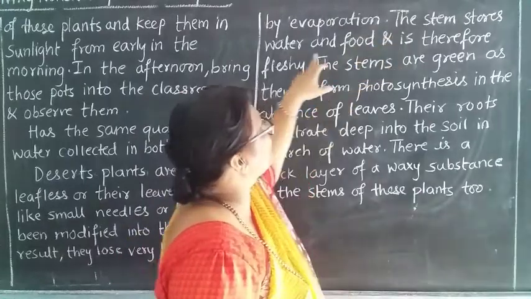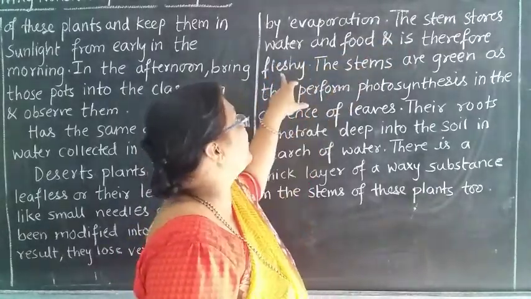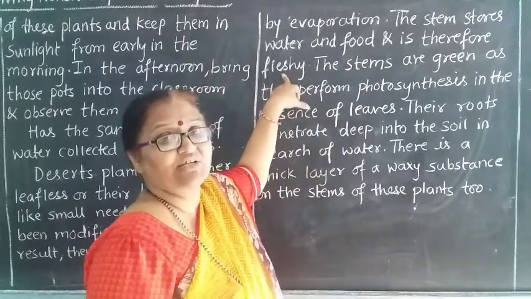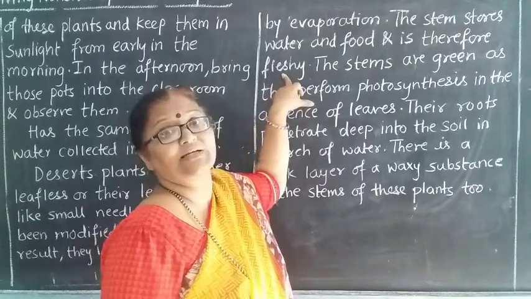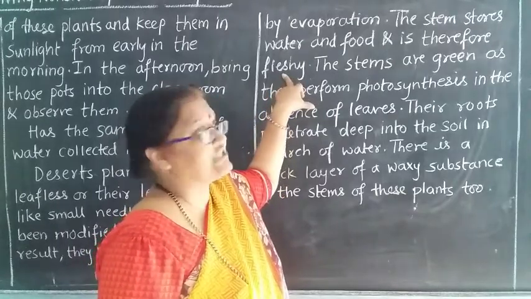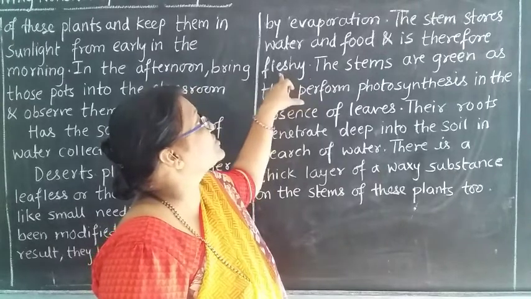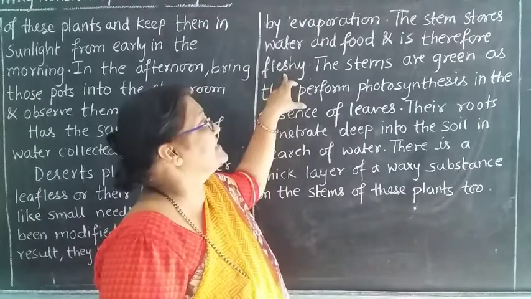See, the stem stores water and food and is therefore fleshy. Whatever leaf-like structure you see is nothing but the stem of the plant, and it is fleshy. Why is it fleshy? So that it can store water, therefore it is fleshy.